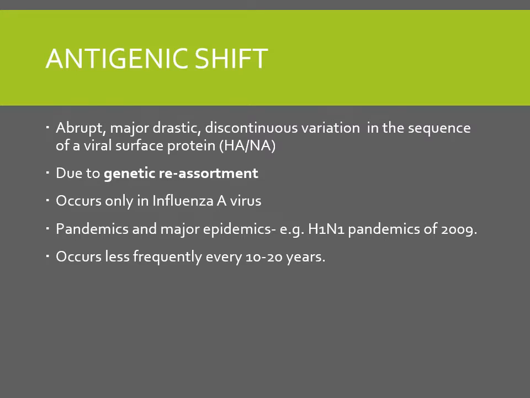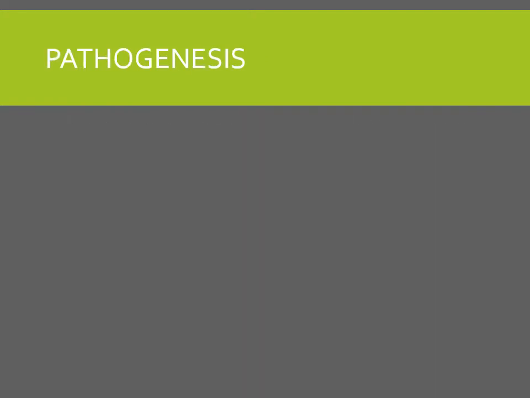It occurs only in the influenza A virus and it occurs after a long period, that is after 10 to 20 years. So antigenic drift is common, which can occur within 2 to 3 years. It is a very minor variation, which can result only in outbreaks. But antigenic shift is responsible for major epidemics or pandemics. And it is seen only in the influenza A virus.